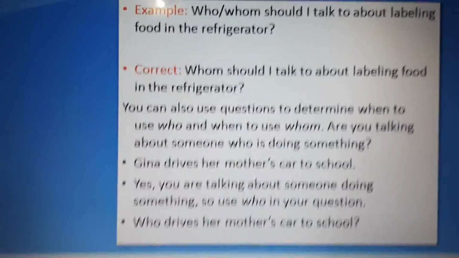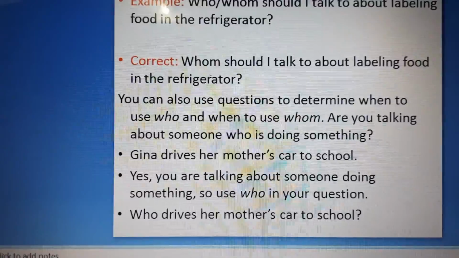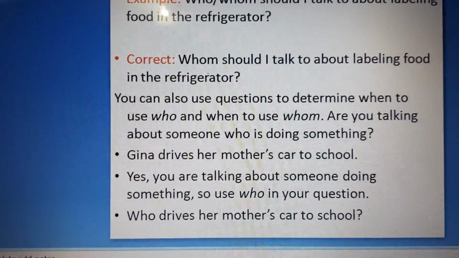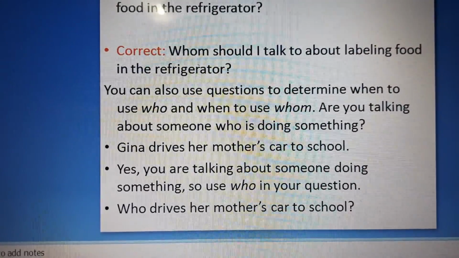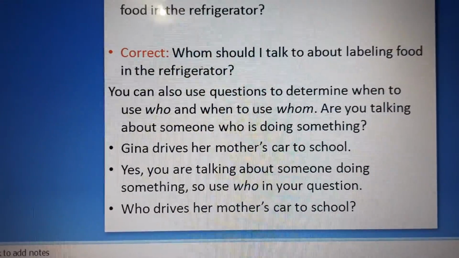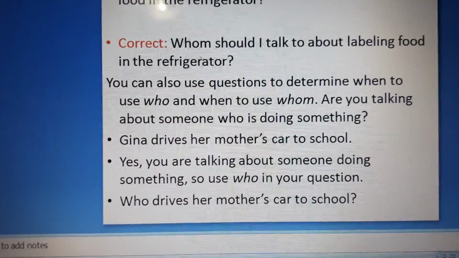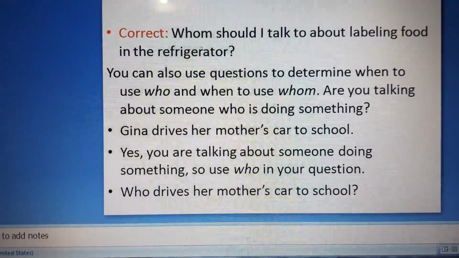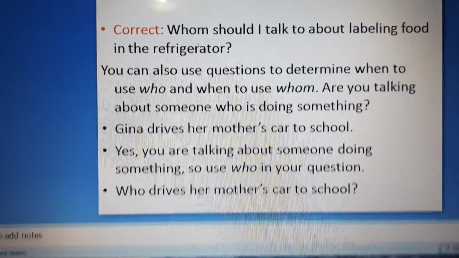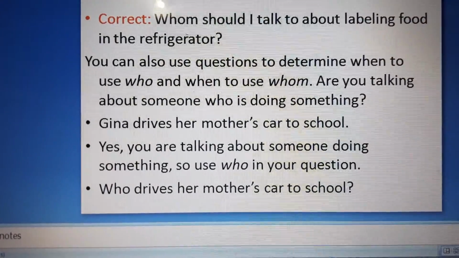Okay, you can also use the question to determine when to use who and whom. So to use whom, are you talking about someone who is doing something? Okay, when to use whom and who? Let's see. Gina drives her mother's car to school. Okay, what do you think?